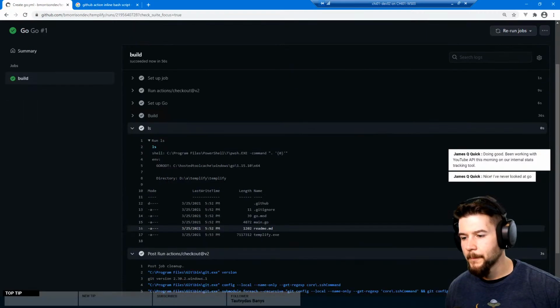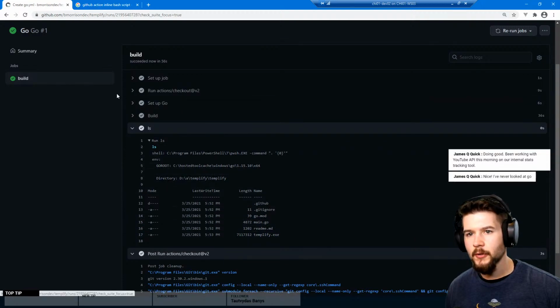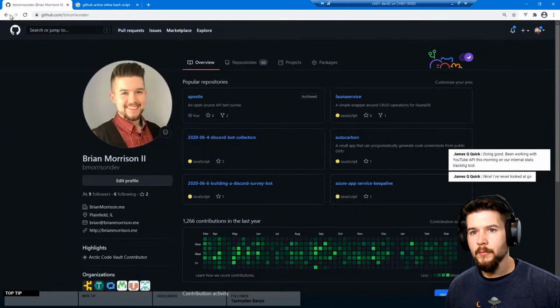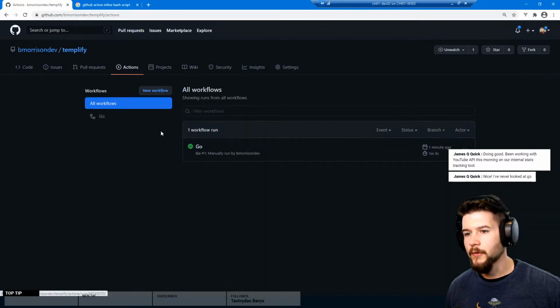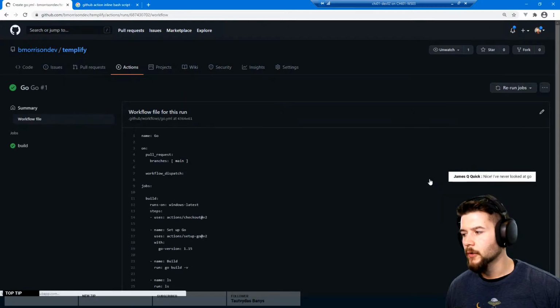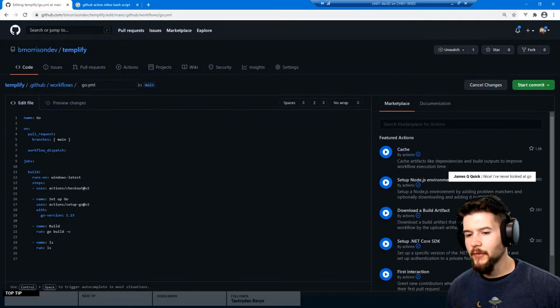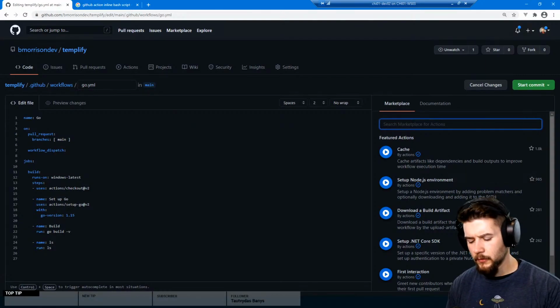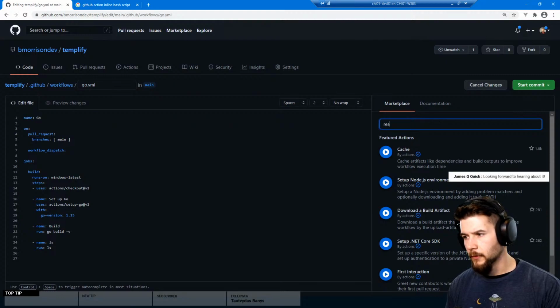It's gonna be fun. Okay, so here's templify.exe. I wonder if there's a way that I can specify the output folder. We'll do that another time, though. Back. We're gonna go back into our actions. We're gonna play with this thing a little bit. Workflow file. Go's been fun. I've played around with it a little bit in the past, but this is the first actual utility I've tried building with it, and I quite enjoyed it. I think I spun this thing up in about an hour and a half yesterday, so I didn't think that was too bad. Let's see, release.